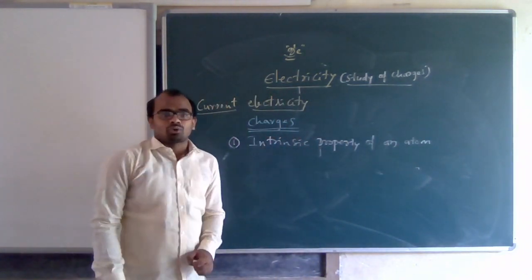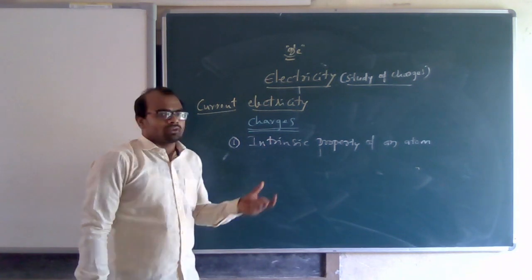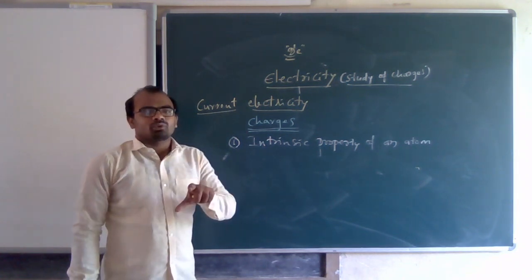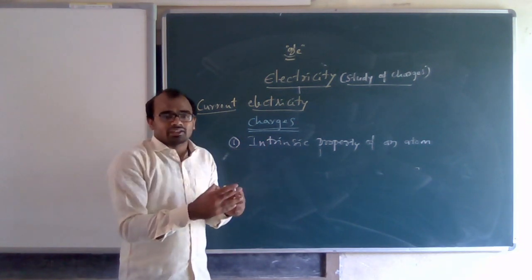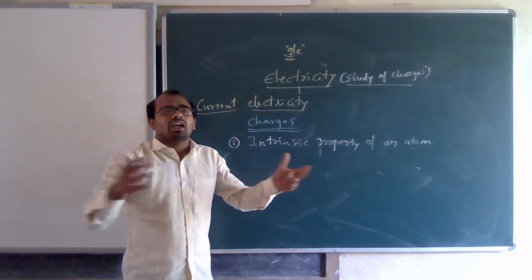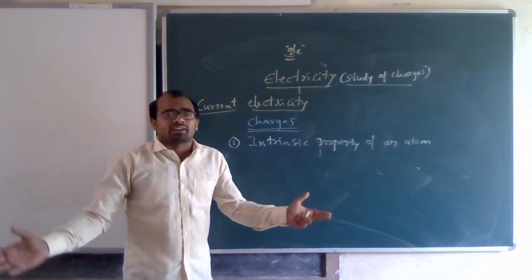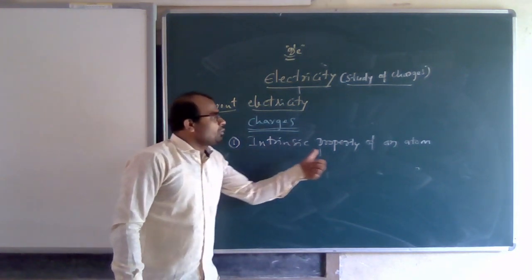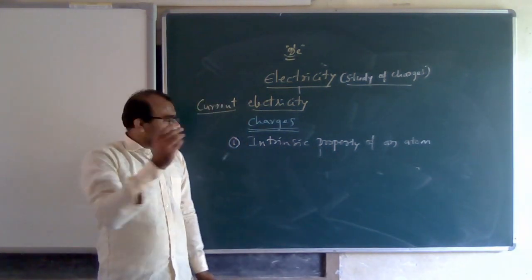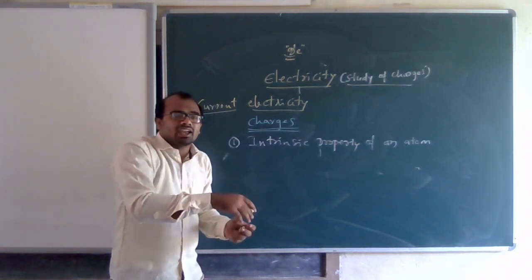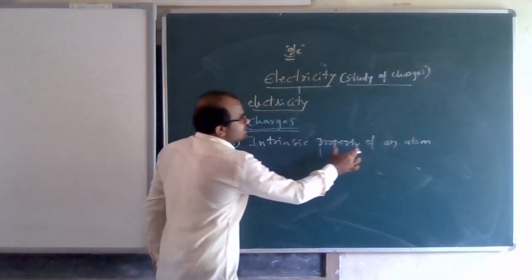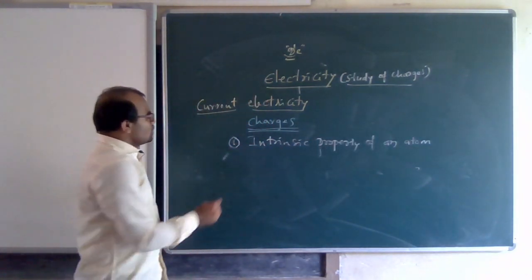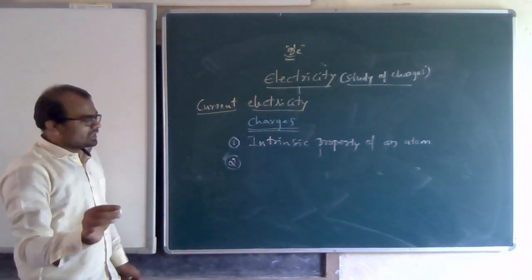What is an intrinsic property? There are two types of properties, intrinsic property and extrinsic property. Intrinsic means inner side, extrinsic means exterior side, meaning outer side. So the intrinsic property of an atom means there is a property inside the atom that we call charge. So this is an intrinsic property of an atom. Let me tell you when charges happen.